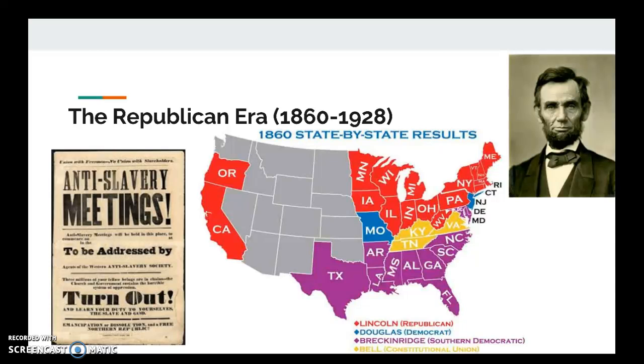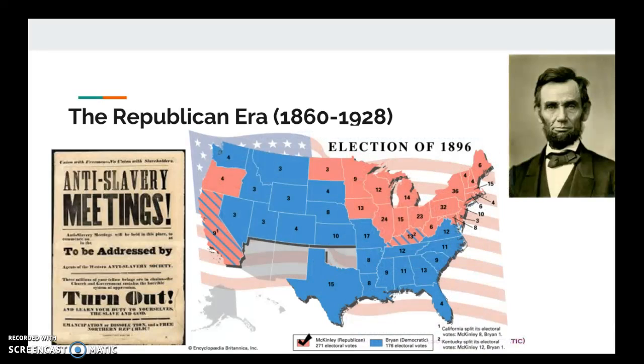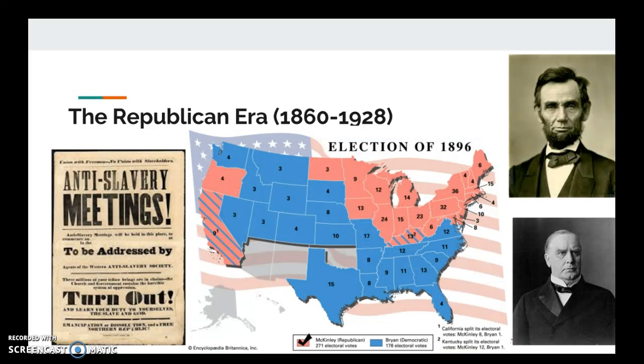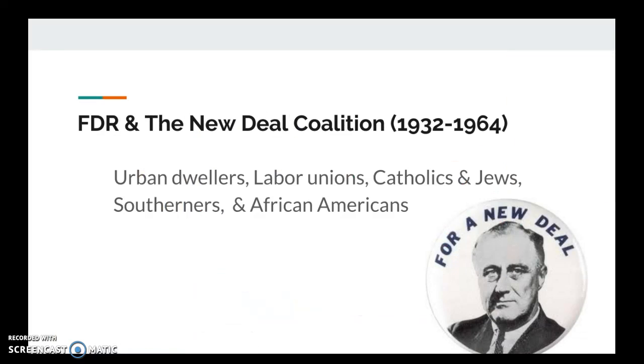Another critical election that we see during this time is the election of 1896, where we had William McKinley, who was a Republican, versus William Jennings Bryan, who was a Democrat. McKinley wins this election, and this essentially enables the Republican Party to remain America's majority party until the Great Depression. So with the Great Depression, we see an abrupt end to this era of Republican dominance with FDR's New Deal coalition.